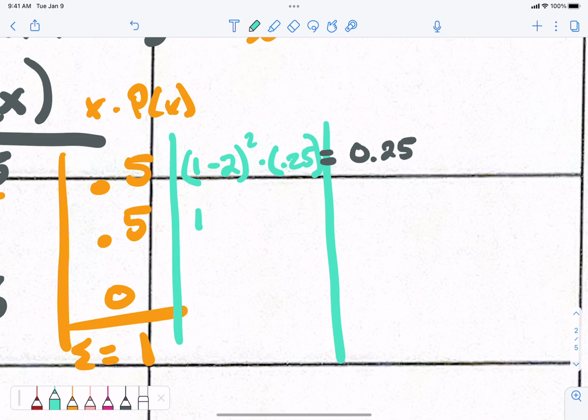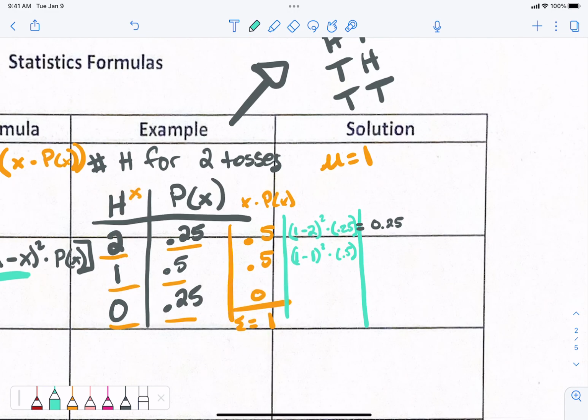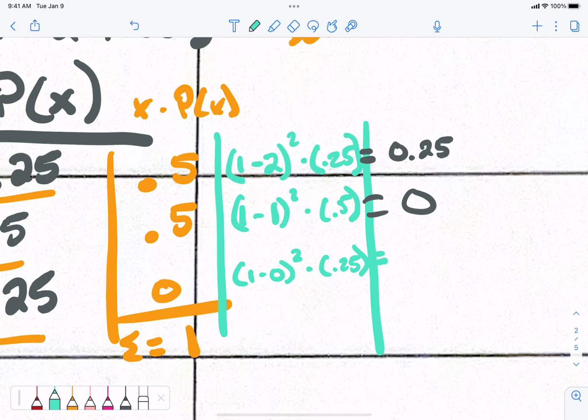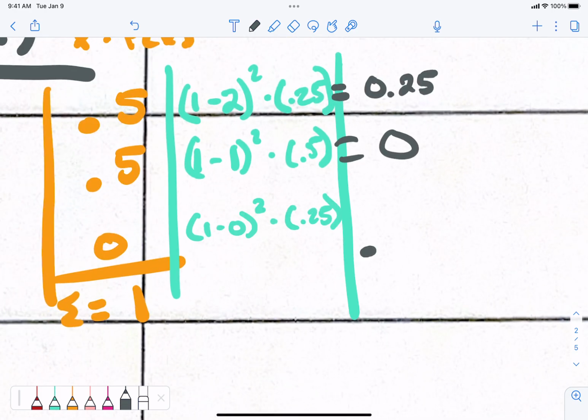The second one. Mu is still 1, minus 1, squared, is 0, times 0.5, which is 0. The third one: 1 minus 0, squared, is 1, so 1 times 0.25 is 0.25. Now I sum all of those, and that is 0.5.